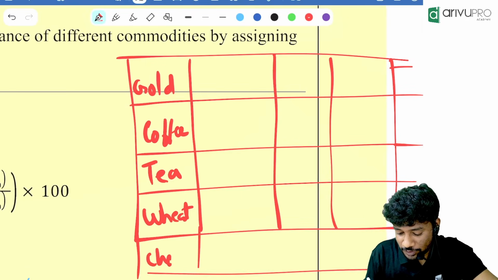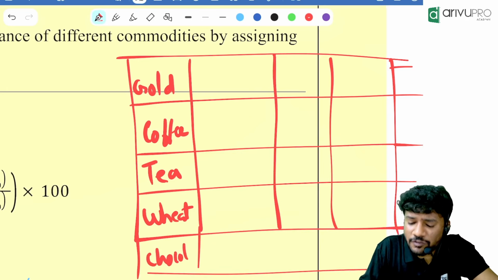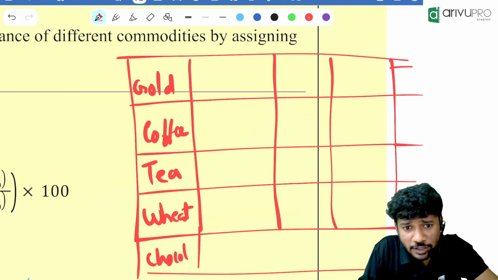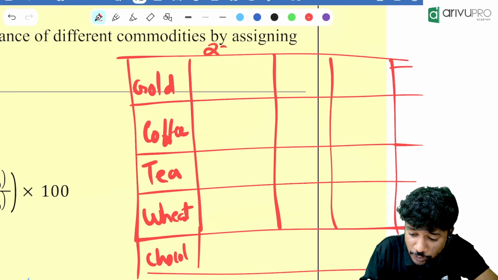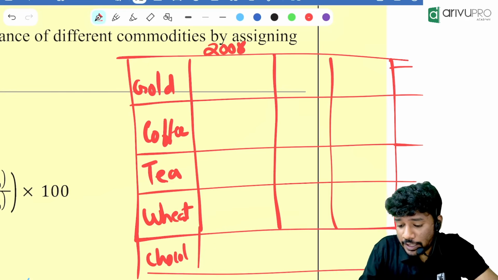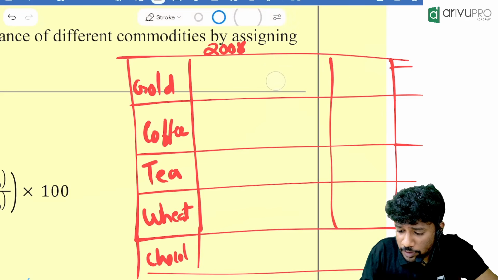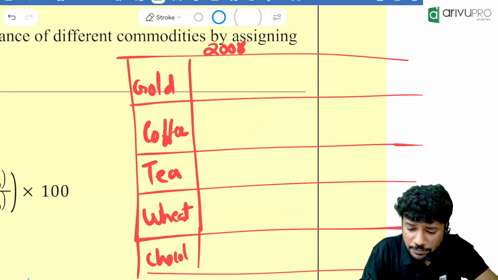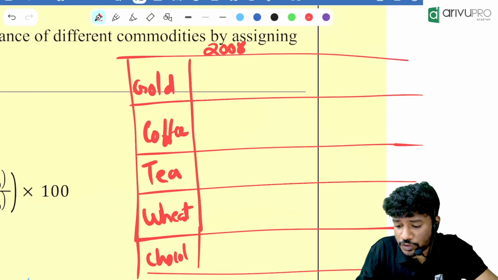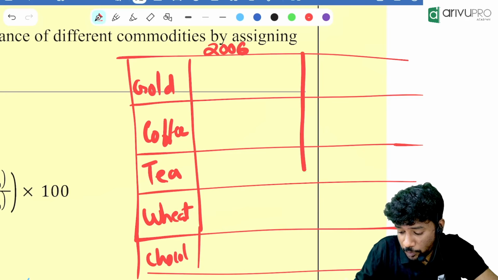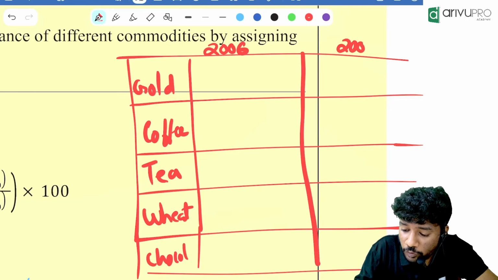Fine. Chocolate. Now, which year you want, which year you guys were born? Yes, Ayush, which year were you born? 2008. So 2008 is the current year I am taking. Then I am going to take one more thing. Which one do you want as the base year, everyone? 2006 is the base year. Then I will put 2006 over here, and 2008 over here.